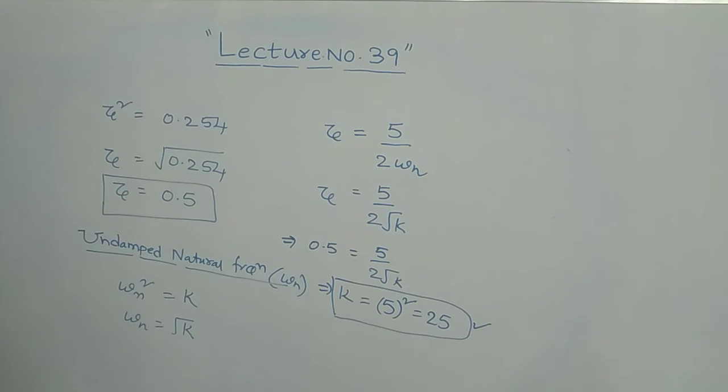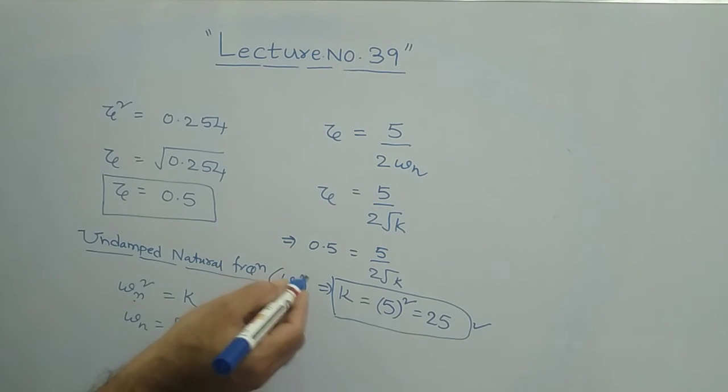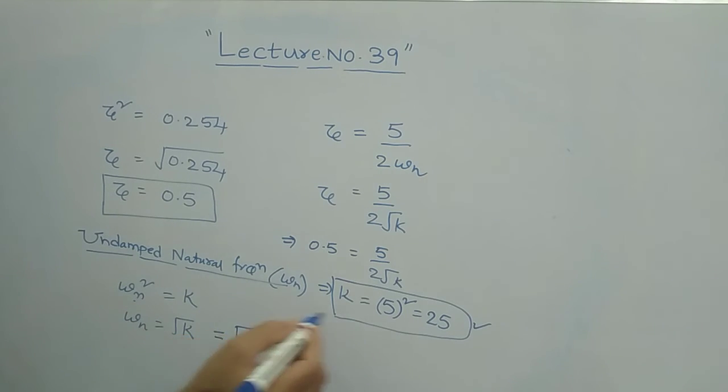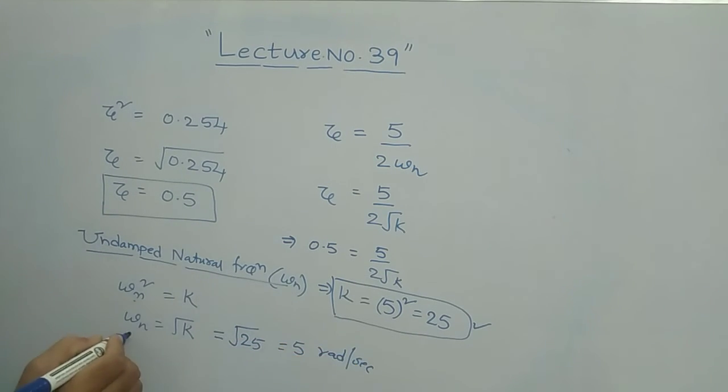So you obtained the k value, no? K value is 25. Then what is omega n? This is the undamped natural frequency. From here, omega n square is equal to k, or omega n is root k. The k value is 25, so omega n is equal to root 25, nothing but 5 radians per second. Remember that the undamped natural frequency or damped natural frequency is measured in radians per second. Therefore, your answer is 5 for the undamped natural frequency.